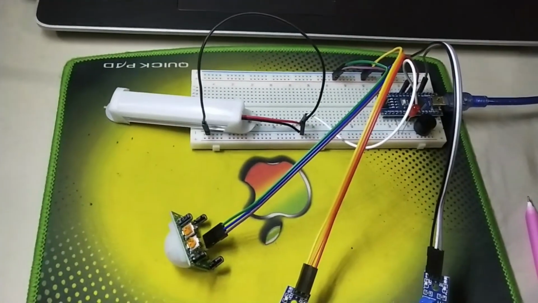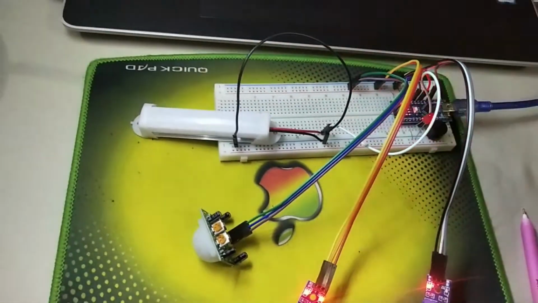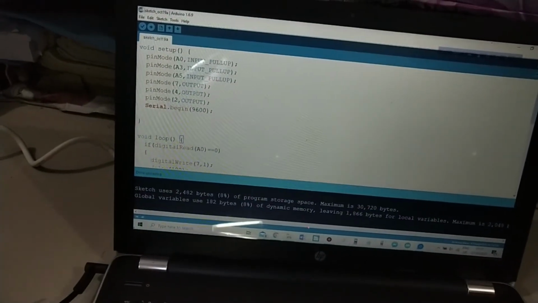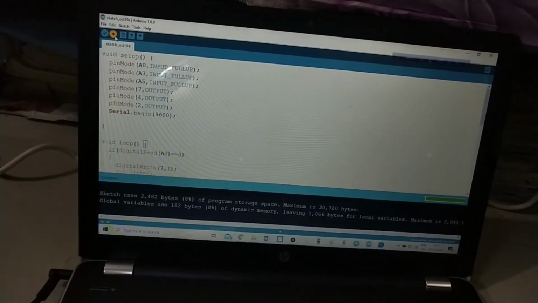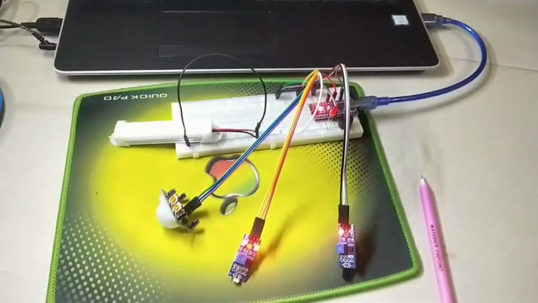I connect the cable to my computer. Second, I compile it. Again compile it. Yes. So I check it. Yes, first I check it.